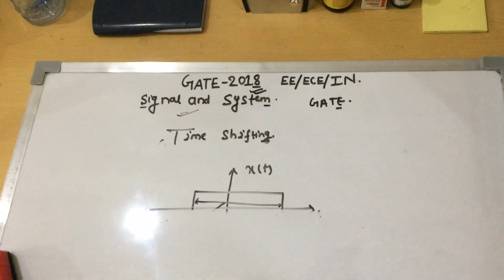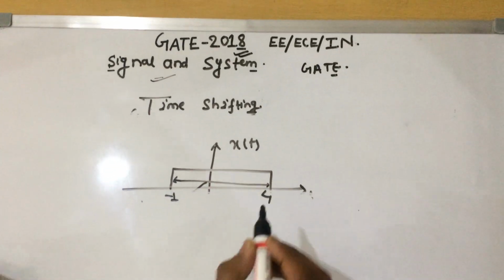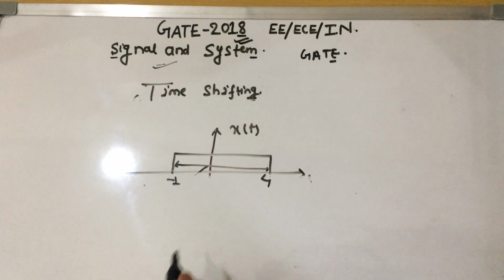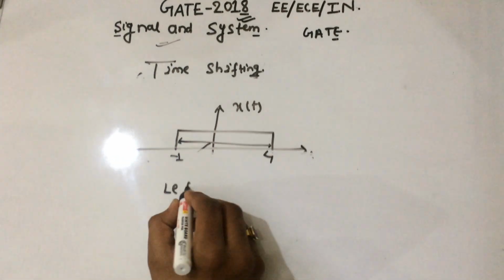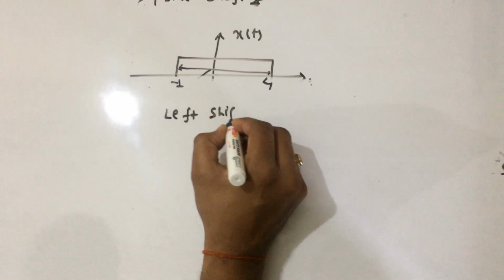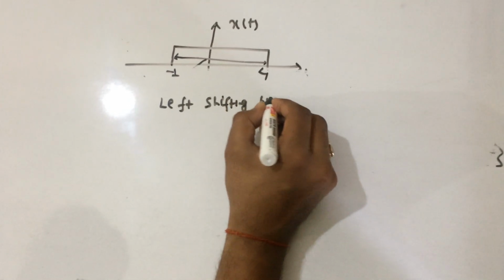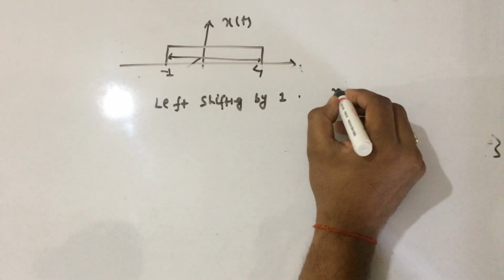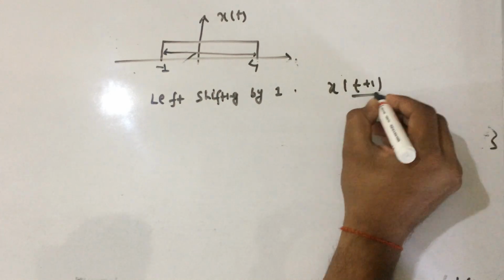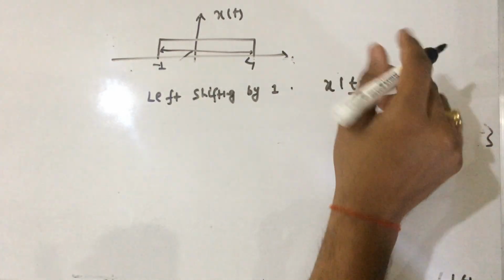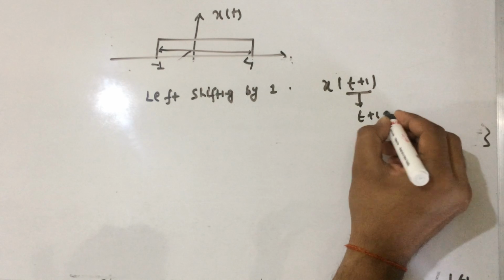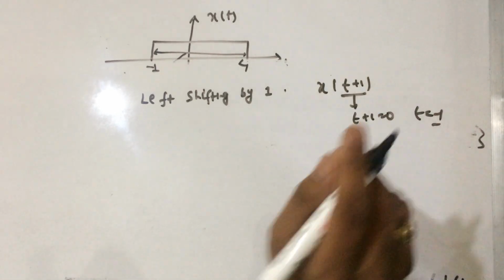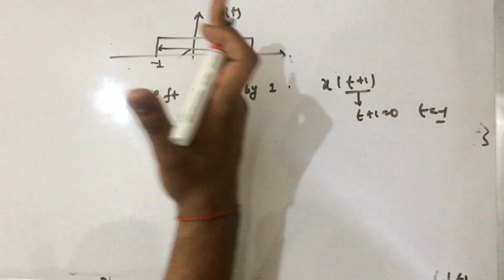Now, as the signal is from -1 to 4, let's assume left shifting by 1, that is x of t plus 1. If we set t plus 1 equal to 0, that is t is equal to -1, we shift the function to t equal to -1.